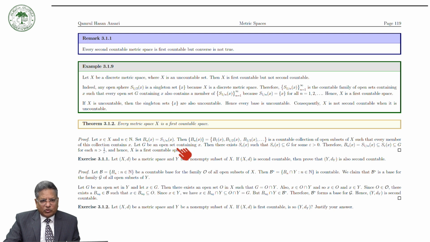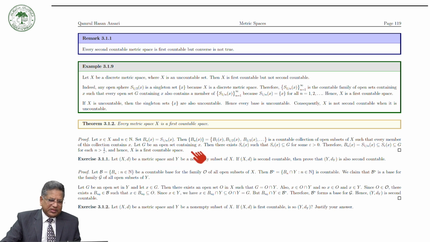Let G be an open set containing x, then there exists S(epsilon, x) which is a subset of G for some epsilon greater than 0. Therefore, S(1/n, x) is a subset of S(epsilon, x), and S(epsilon, x) is a subset of G for each n greater than 1/epsilon. And hence, X is a first countable space.